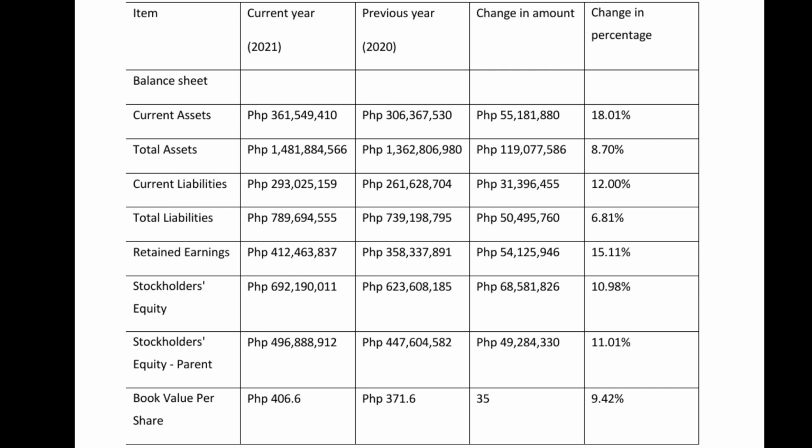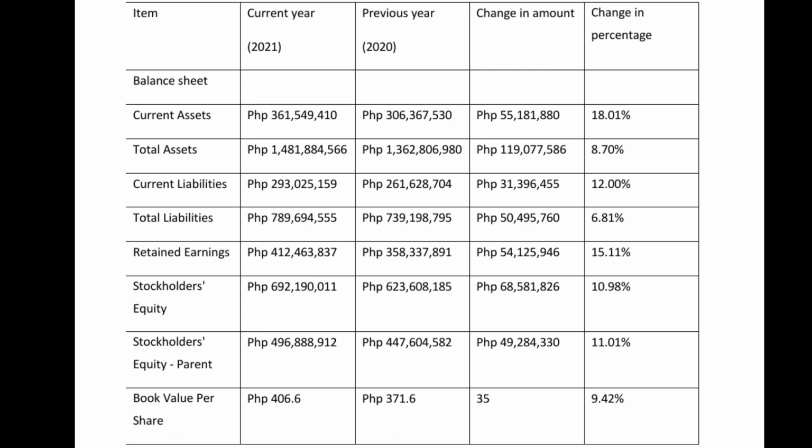For the current year 2021, it has 361,549,410 pesos. And for the previous year, it has 306,367,530 pesos. The change in amount is 55,181,880 pesos. The change in percentage is 18.1%.